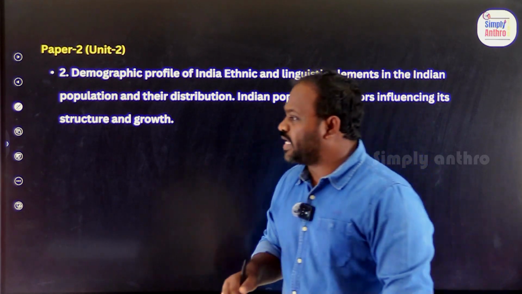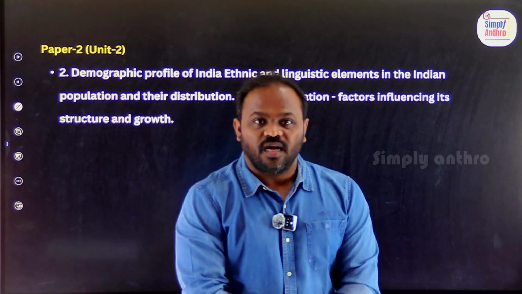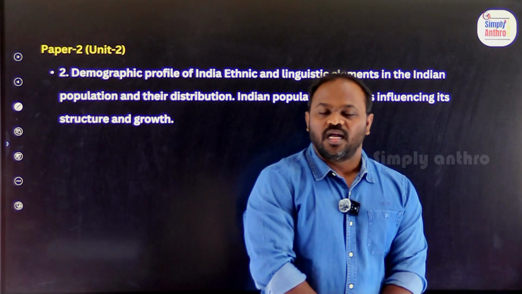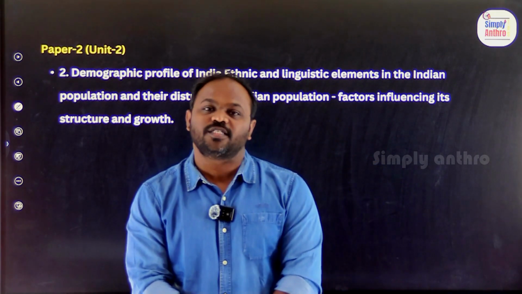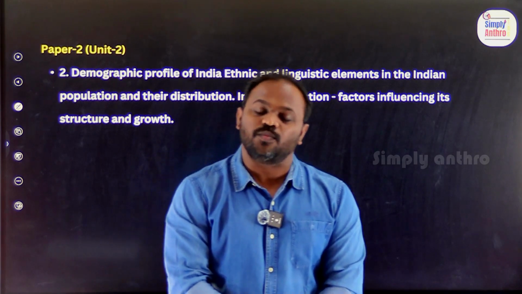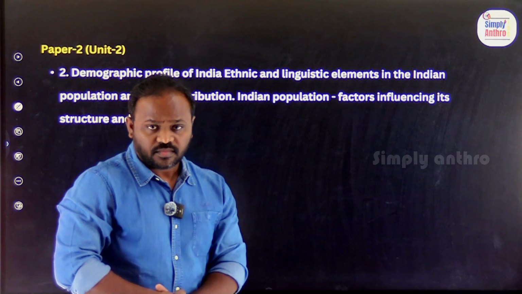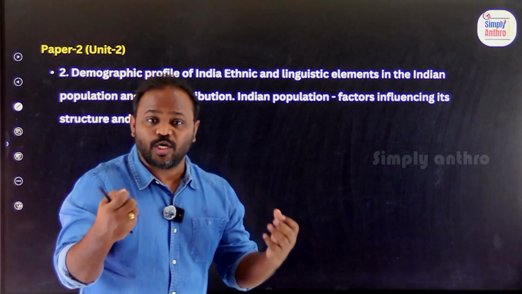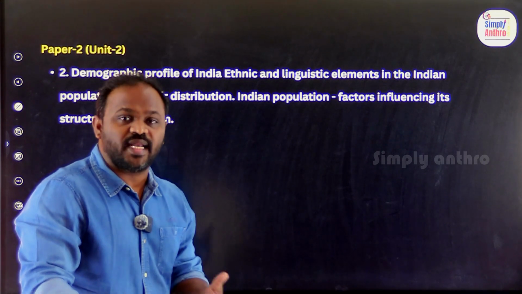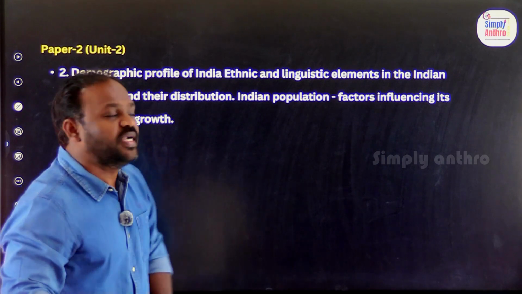In the entire anthropology, paper 1 has 12 units and paper 2 has 9 units. So in total we have 21 units. Almost 15 of these 21 units are very small units. The remaining are a little bit bigger. If you know that kind of strategy for the exam, like which topics are big, which are easy, which are difficult, then we can easily spend the time on the difficult areas.